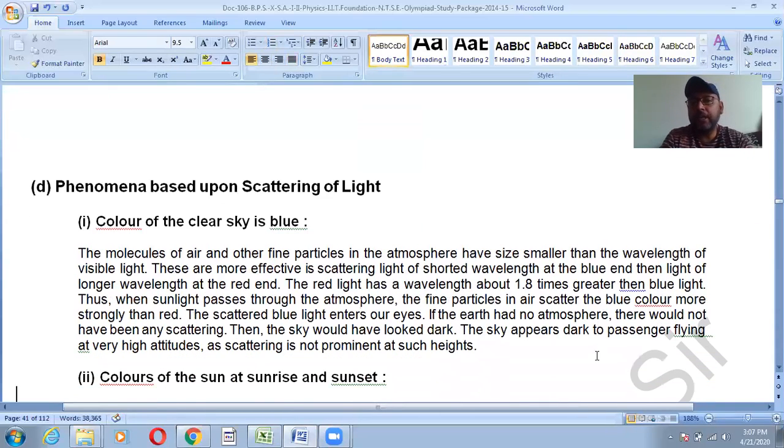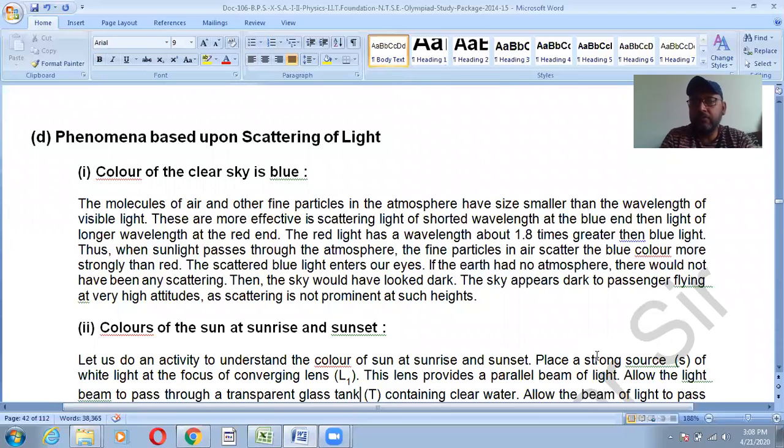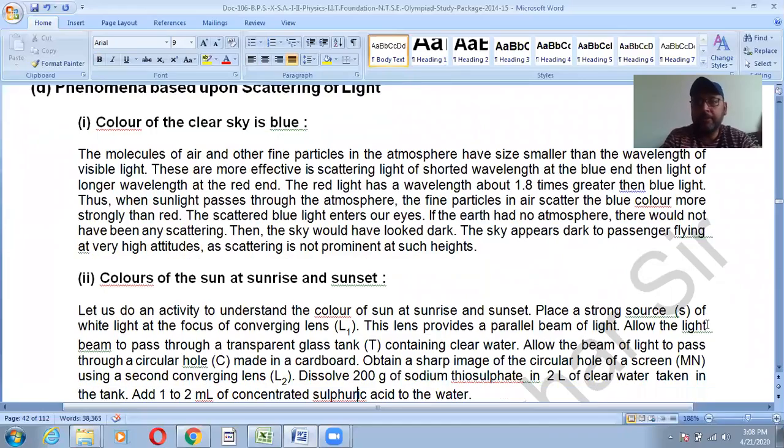Phenomena based upon scattering of light: as I already discussed, the color of the clear sky is blue. Why? Because of small size particles. The wavelength of blue light is smaller, so they scatter the blue color mainly. If the size of the particles is larger, they may scatter other colors also. And if the earth had no atmosphere, there would not be any scattering. This is why the sky appears dark to a passenger flying at very high altitude, because of the absence of particles.